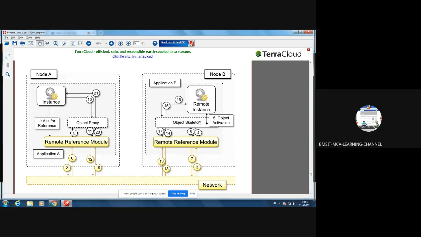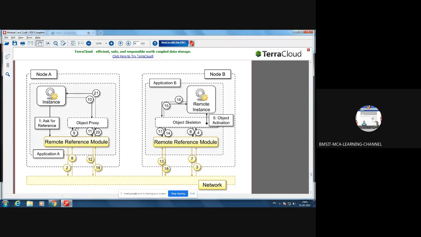So it will contact the object skeleton. Through that, it will activate the remote object. The object gets activated. That is step number 5. Then once the remote object gets activated, it has to inform that I am connected to your application. For that purpose, through the remote object reference, it will get connected to the network. That is step number 7. In step number 8, it will inform the remote reference module of Node A, that is the banking software.